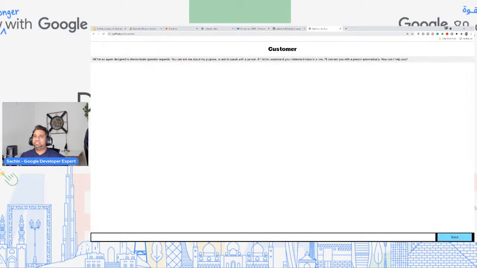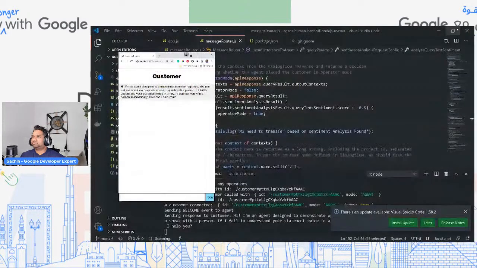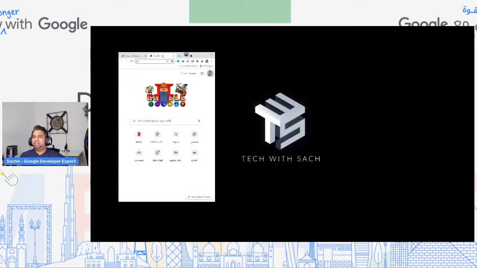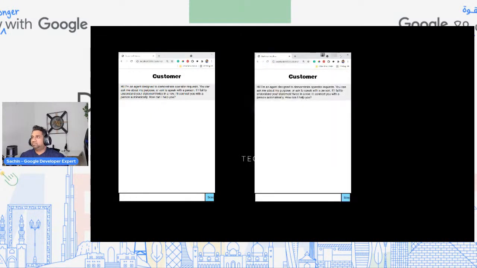Here you can see, when you go to localhost 3000 port customer, I'm going to open up another interface. Let's keep this small to have it side by side. I'm going to open up another here, and say localhost customer.